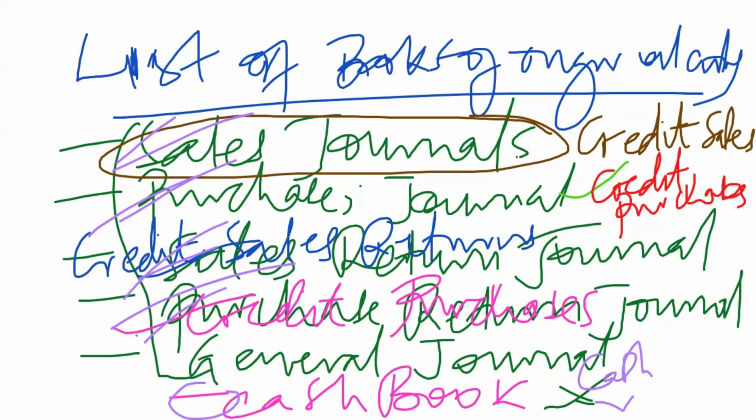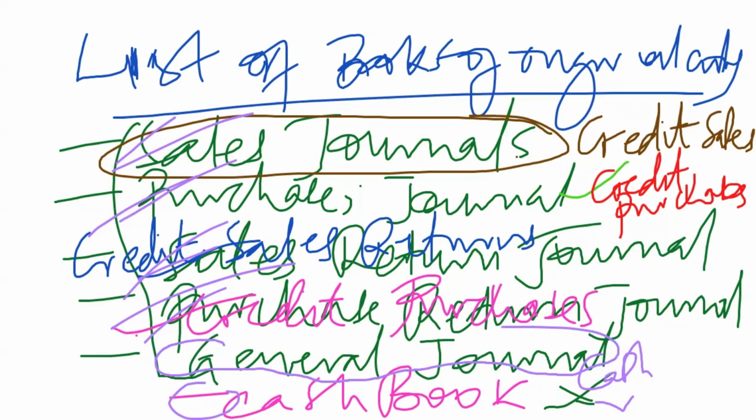So you have to note that not all credit transactions that are covered by the business are going to be recorded in these first four books. Those first four books only cover purchases and sales. Therefore, we need to ask ourselves, what happened to other credit transactions that are not purchases and sales? So all these other transactions that are not purchases and sales will have to find themselves in what we call the general journal.